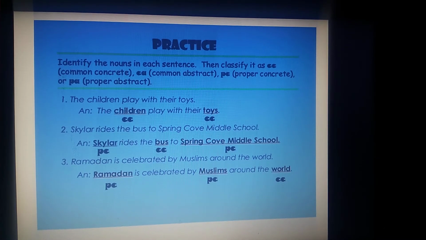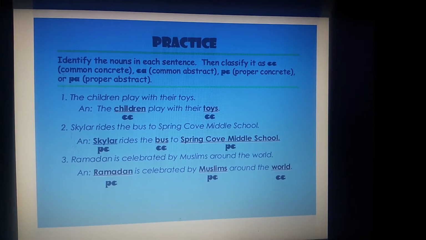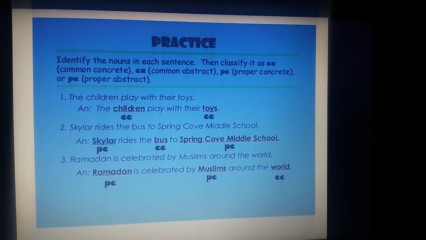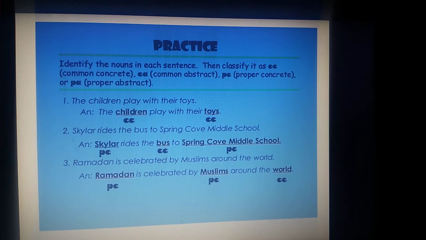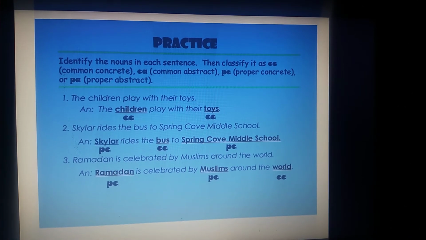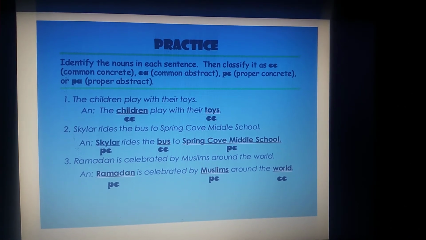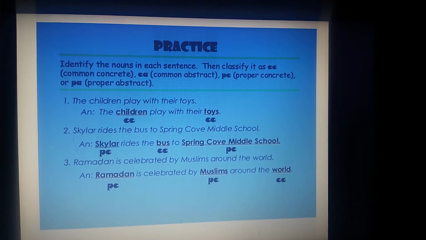Spring Cove Middle School. Proper concrete. Specifically, they are speaking about a school, Spring Cove Middle School. Here they have mentioned the name of a school. So this is proper. Obviously, we can see the school, so this falls under the category of concrete too.